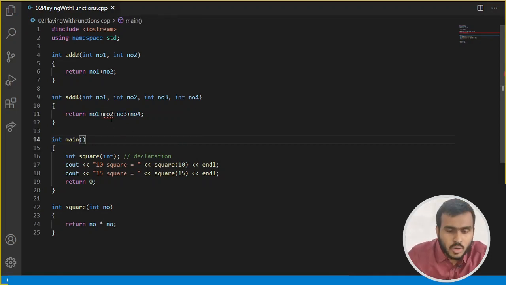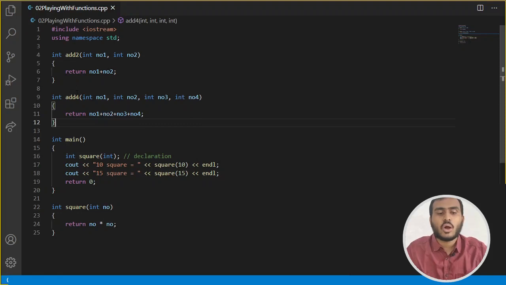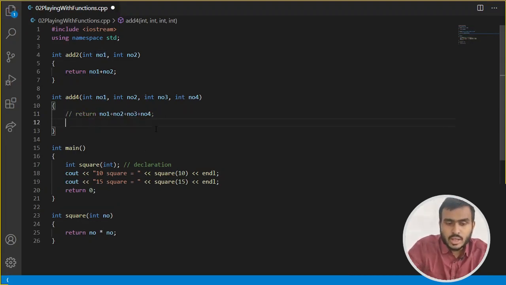So if you want to add four numbers, you are going to call the add4 function. The add4 function is going to take four arguments, add these four arguments and return the addition. Now you can also do it a little bit differently. It makes no sense to do it the way I'm going to show you, but it is just for the syntactical understanding that you can do something like this as well. Instead of writing return number1 plus number2 plus number3 plus number4, you can also write something like this. You can also write